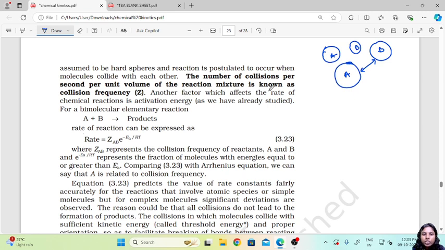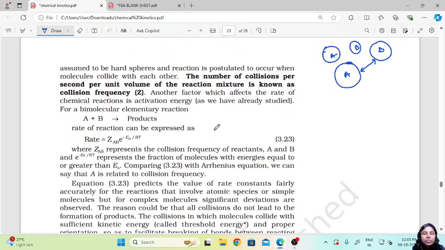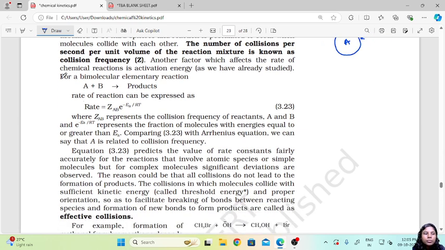Another factor which affects the rate of chemical reactions is the activation energy that we have already studied. So what we are saying now is that it is also affected by the number of collisions that occur. Now for a bimolecular elementary reaction, A plus B giving products, the rate of reaction can be expressed as: Rate equals Z_AB e raised to minus Ea upon RT.